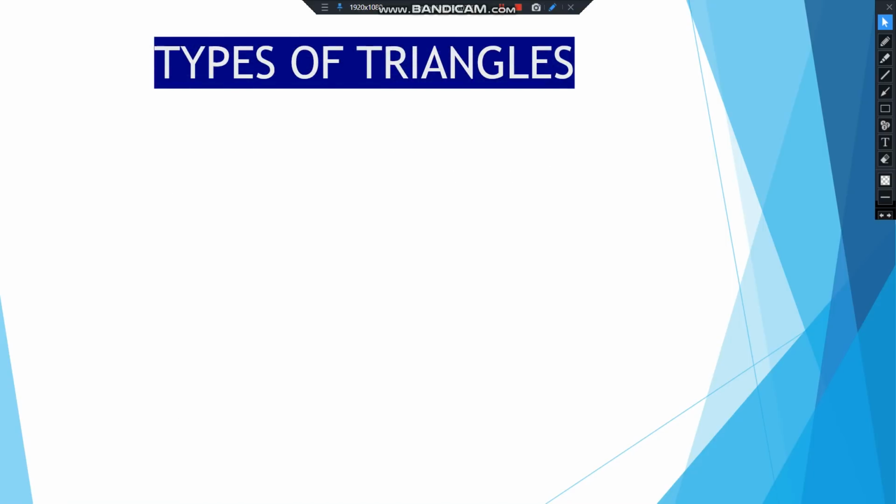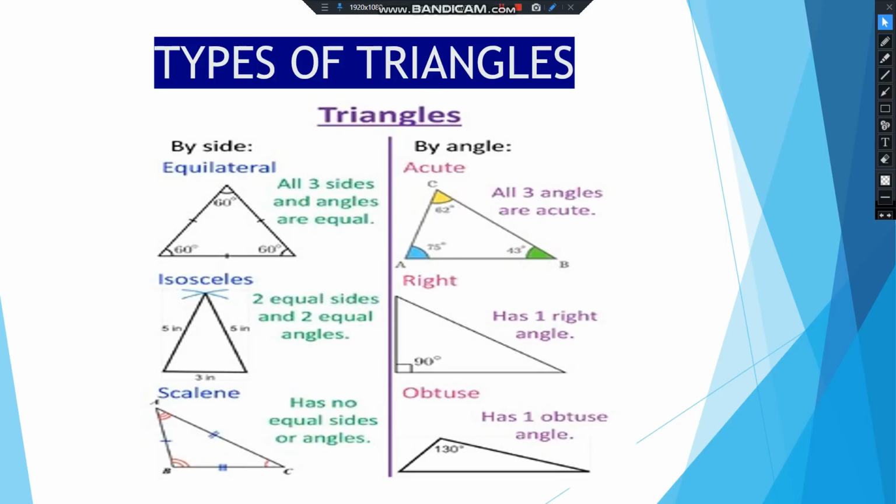Now come to types of triangles. How can we name a triangle on the basis of sides and angles? We have two classifications of triangles. The first classification you see here is on the basis of sides, and the second classification is on the basis of angles.